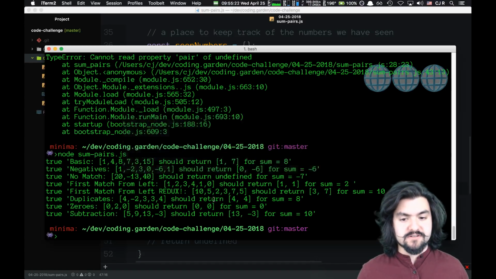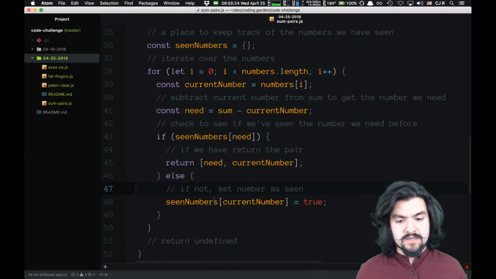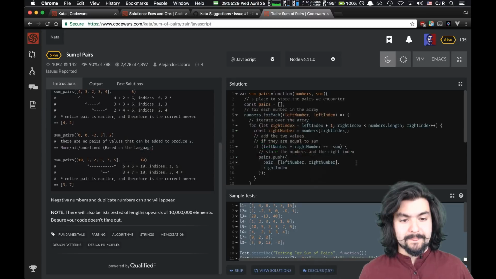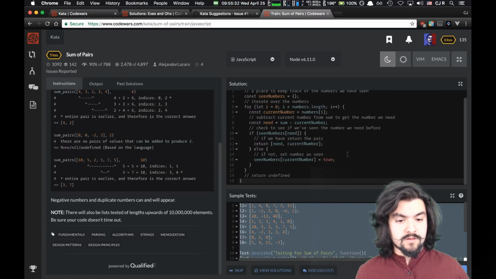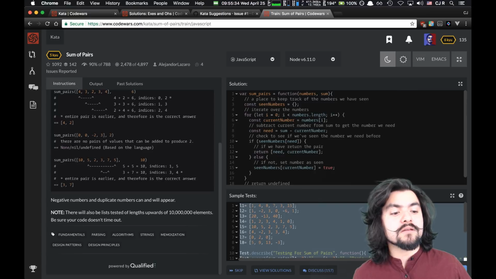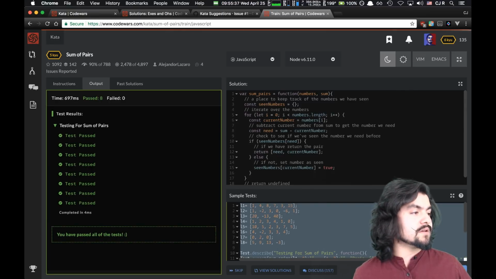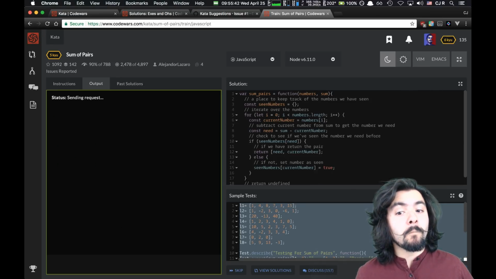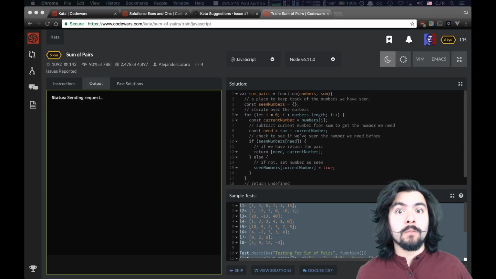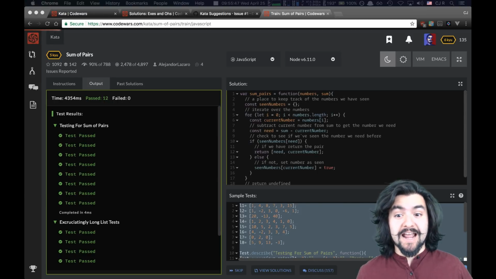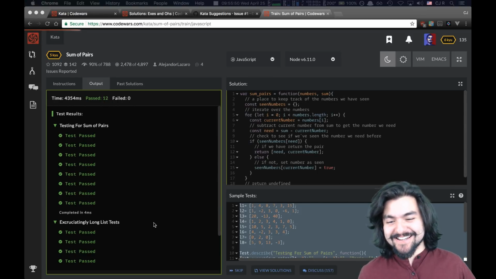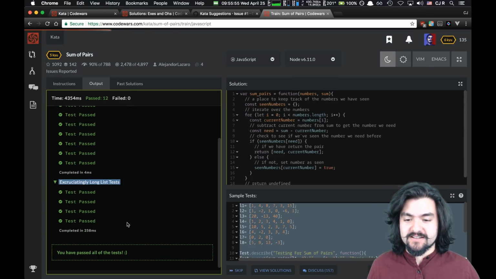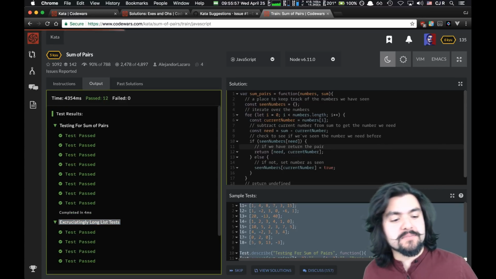Let's try it locally, see if it still works. It does. I'm feeling good about this. All right. Sample tests. Good to go. Let's bring up that drum roll. It worked. Excruciatingly long list tests. Sweet. Let's submit it.